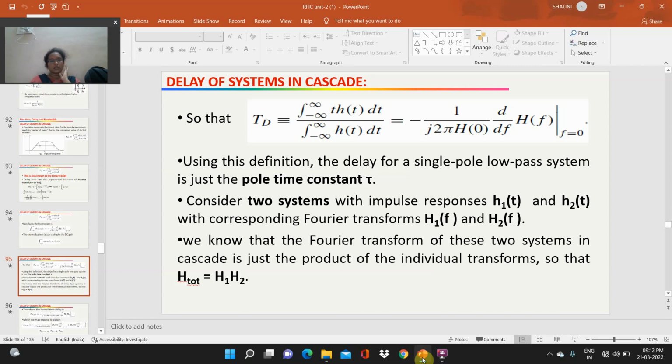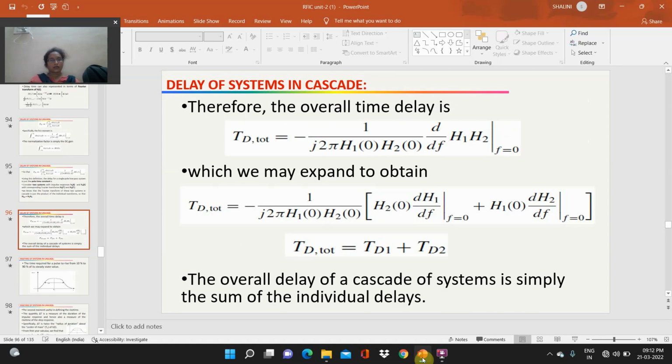Consider two systems with impulse responses h1 of t and h2 of t, with corresponding Fourier transforms H1 of f and H2 of f. We know that the Fourier transform of these two systems in cascade is just the product of the individual transforms, so that H is equal to H1 into H2. Therefore, the overall time delay is Td total is equal to minus 1 by j 2 pi H1 of 0 into H2 of 0 times d by df of H1 into H2 at f equal to 0,